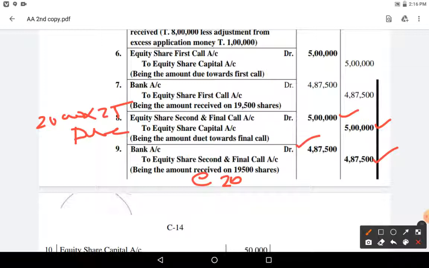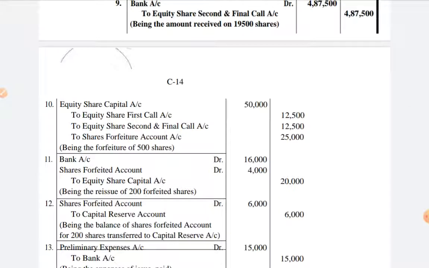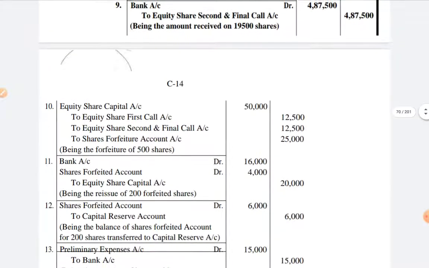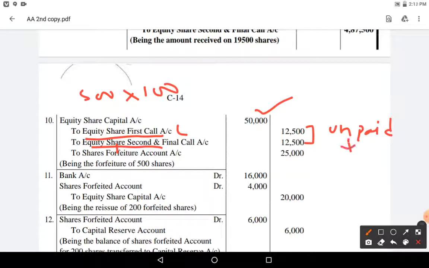Okay, what did the company do? The company has forfeited the equity shares. So for forfeiture, how many shares has the company forfeited? 500 shares of 100 rupees each, 50,000. Out of this, share first call and share final call are unpaid, these two are unpaid, that is nothing but your calls in arrears.